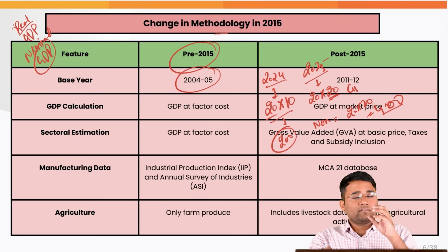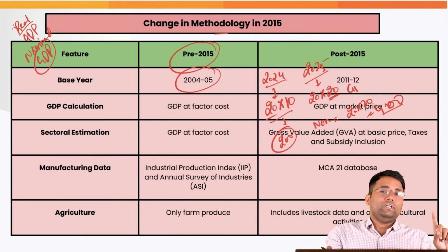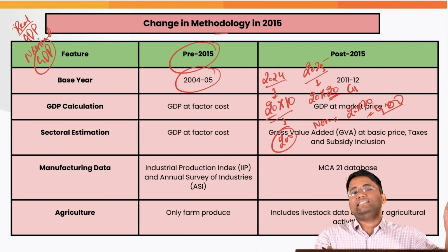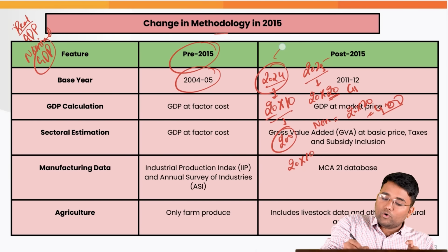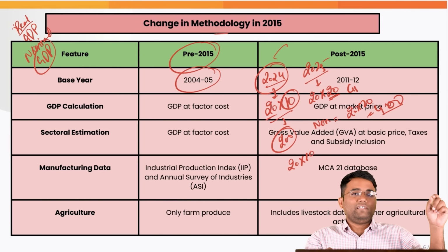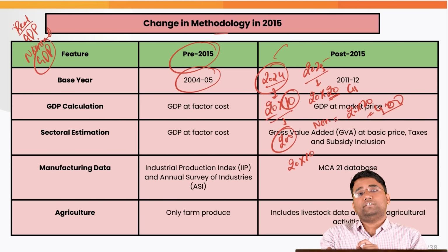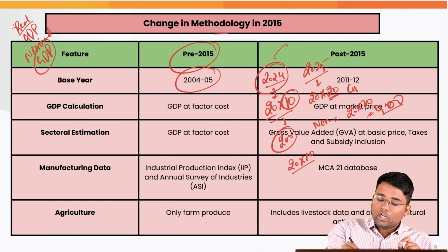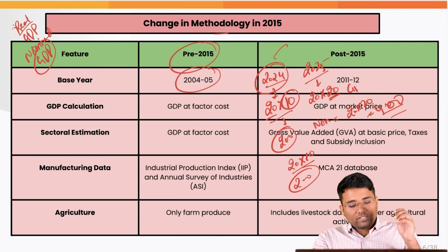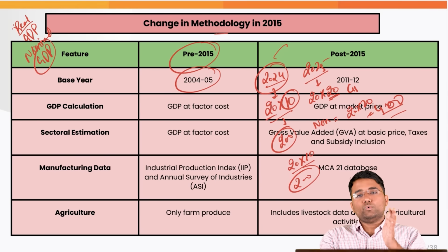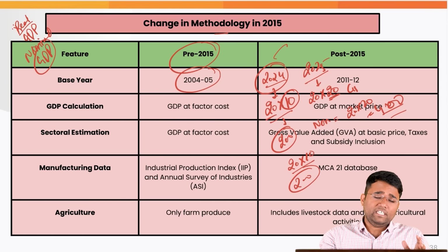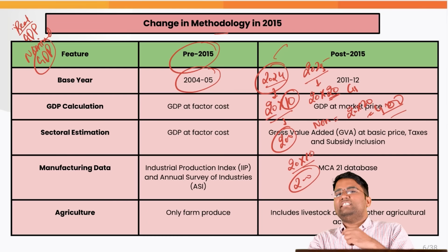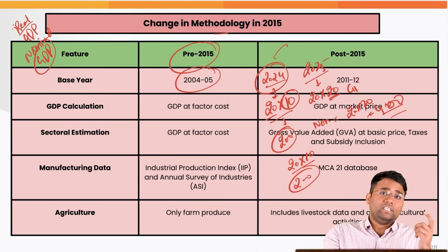But the real GDP is calculated at fixed prices, fixed by a base year. Here the real GDP will again be 20 into 10. Let's suppose 2024 was the base year, where the price was 10 rupees per chocolate. So real GDP for 2025 will be 200, whereas the nominal GDP for 2025 will be 400. That is one of the reasons why we keep a base year, to get a comparison over the previous year of the growth in the size of the GDP. And whenever we say that GDP is growing, we generally talk about the real GDP.